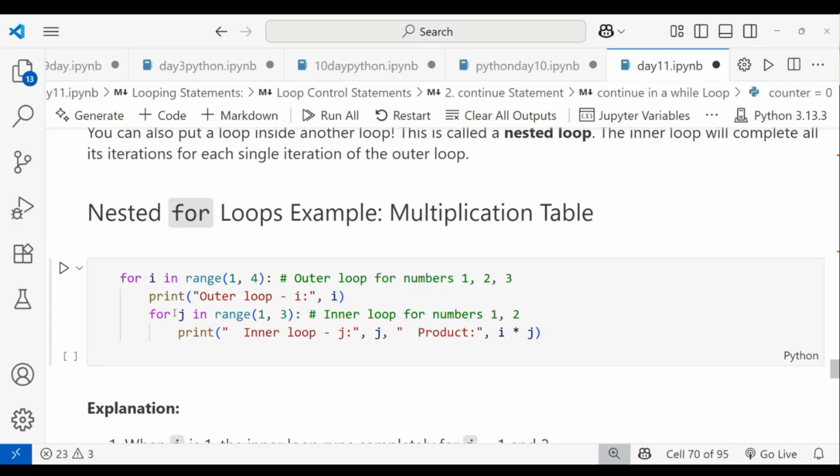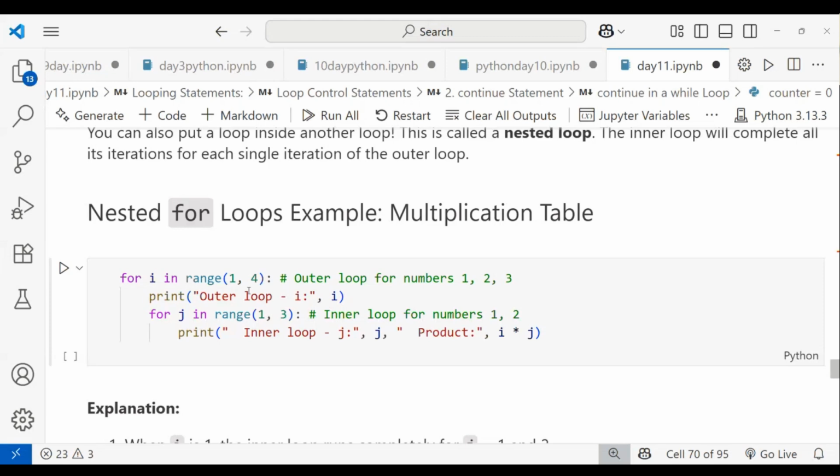I'm taking here for j in range, where the start value is 1 and the end value is 3. This inner loop will print 1 comma 2 only. And I'm printing the inner loop. I'm taking the variable called j for iterating, so I'm printing j. After that, I have to mention the product, that is i into j.